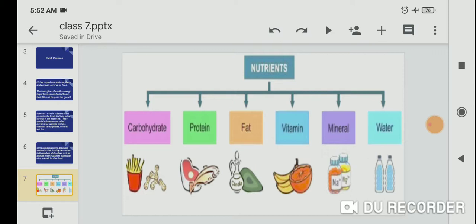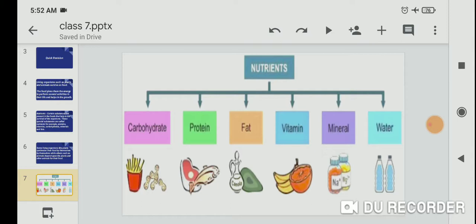Nutrients. The important components of nutrients are carbohydrates, protein, fat, vitamins, minerals, and water.